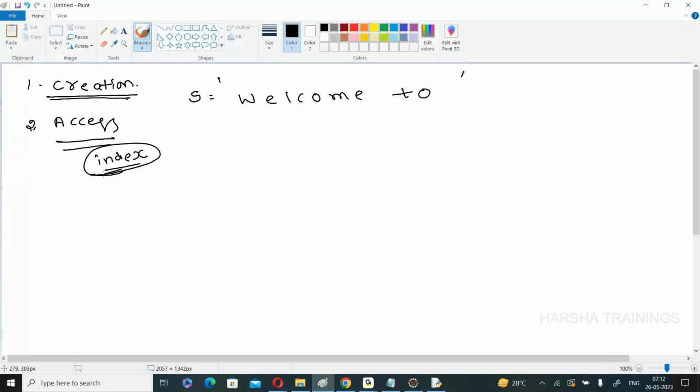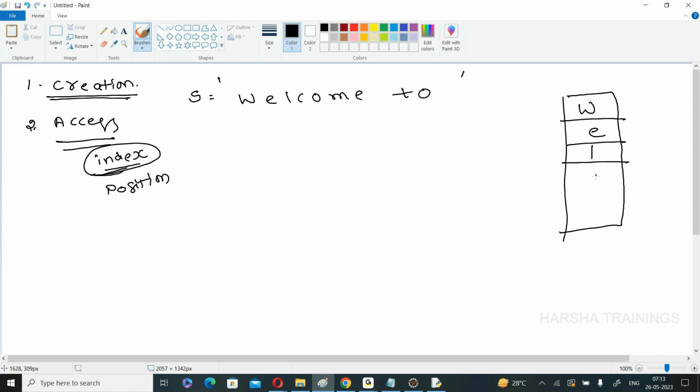Remember the term index, it specifies the positions. Index is also called positions. So now assume this is the memory; within the memory they are stored as W, E, L, C and so on. This is at zero position, first position, second, third, four, five, six. I think you got it.